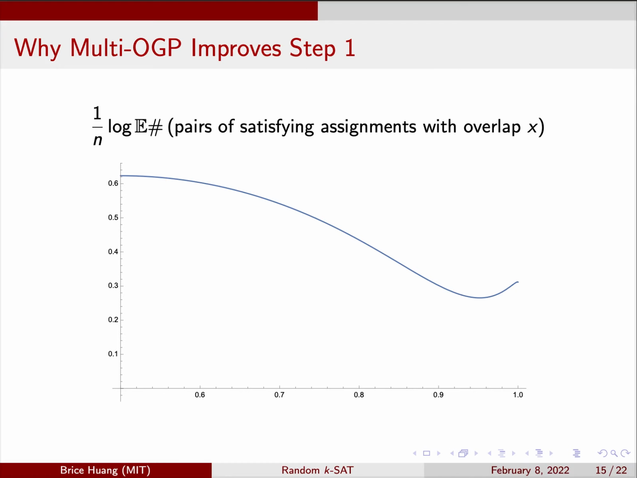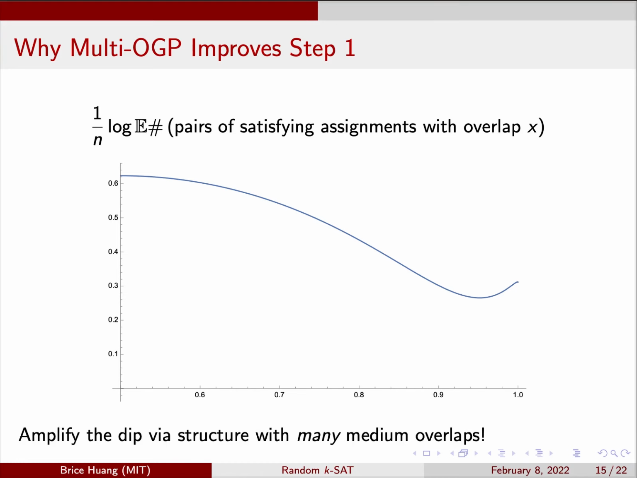Here's some intuition for why the multi-OGP should help. We can plot the same log first moment as before at the clause densities we're interested in. This plot doesn't go negative anymore, and in fact, the structure is not forbidden. But the plot still has a dip. This means that even though medium overlaps aren't forbidden, they're still rare. In fact, since we're plotting a log, these medium overlaps are exponentially rare. So, if we design a forbidden structure with a lot of these overlaps, we can hope to boost the unlikeliness until the log first moment goes negative.